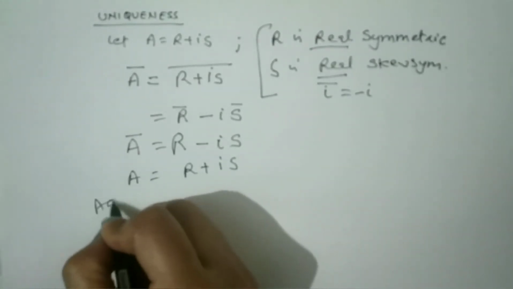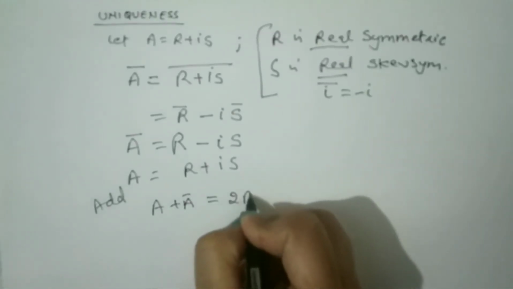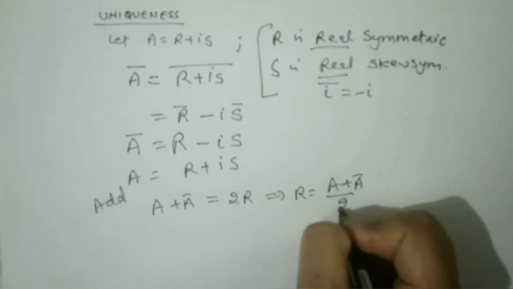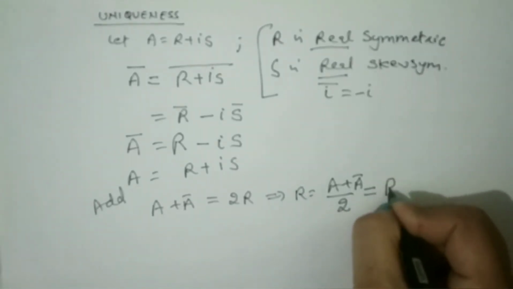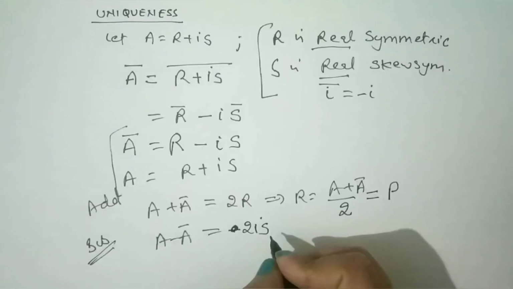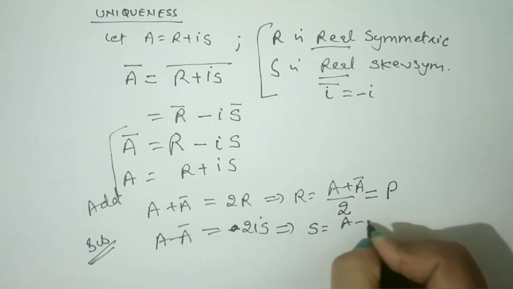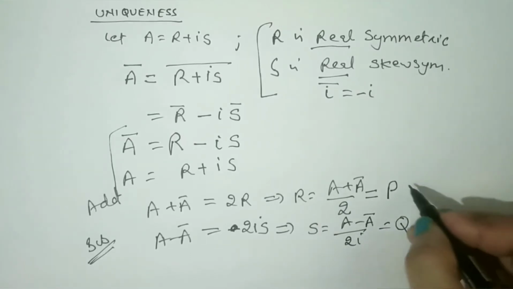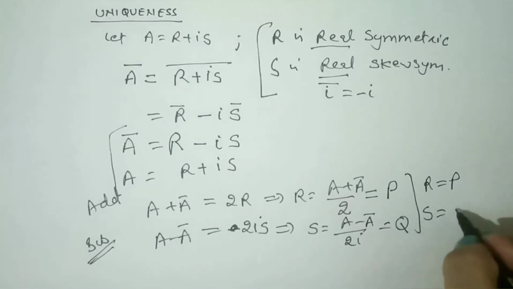Now we add these two. We get A plus A conjugate as 2R, which means R is equal to A plus A conjugate upon 2, which is nothing but the value of P. And similarly, if we subtract these two, which implies S is equal to A minus A conjugate upon 2 iota, which is the value of Q. So we get R is equal to P and S is equal to Q.